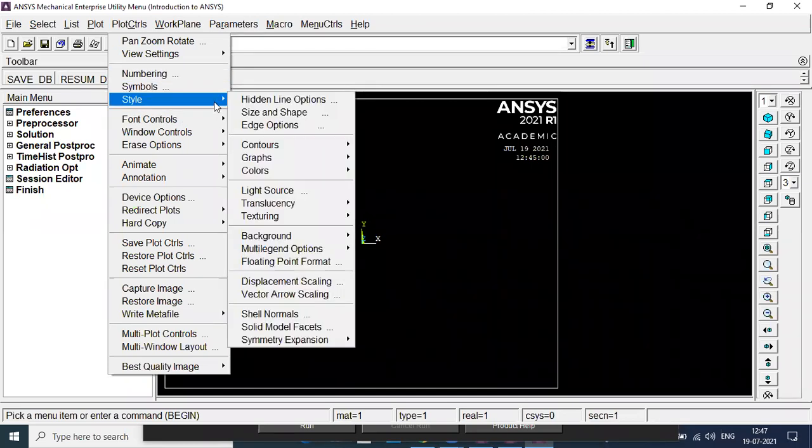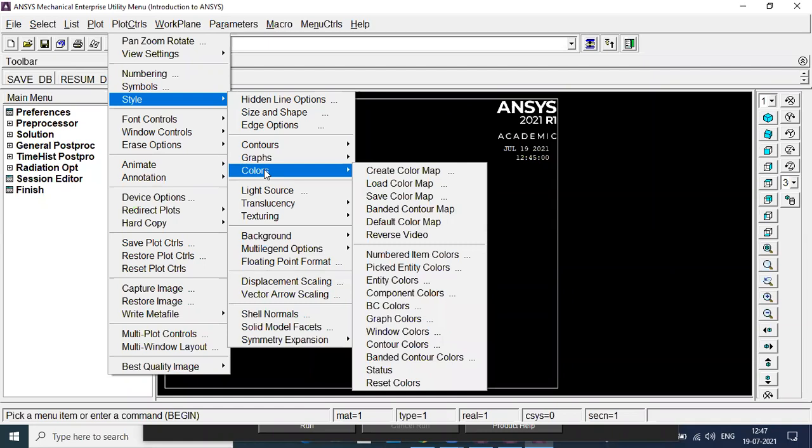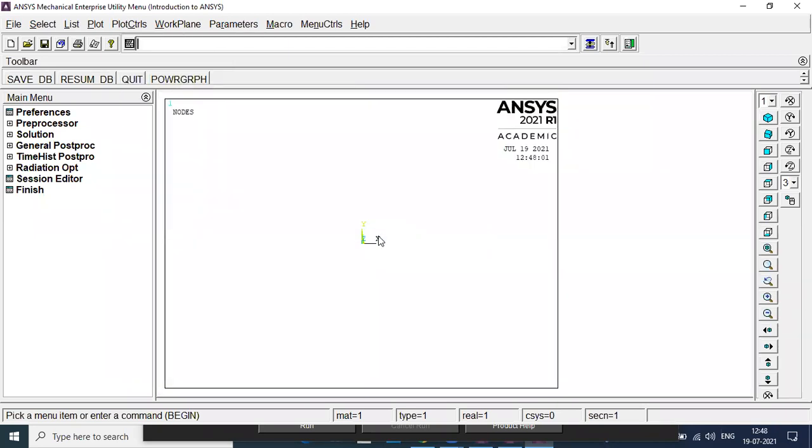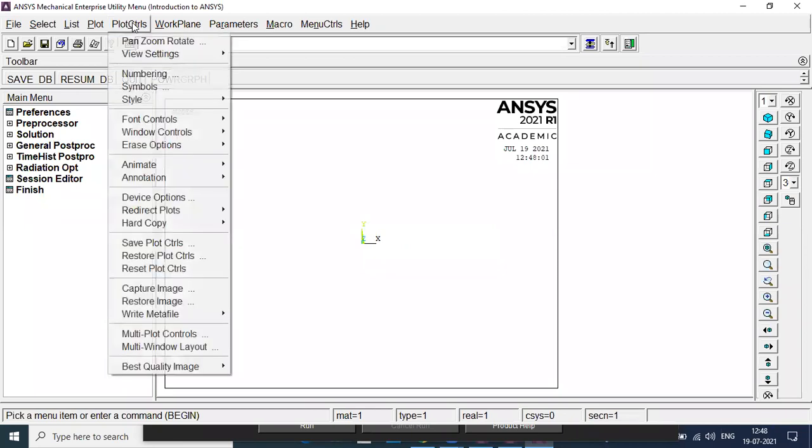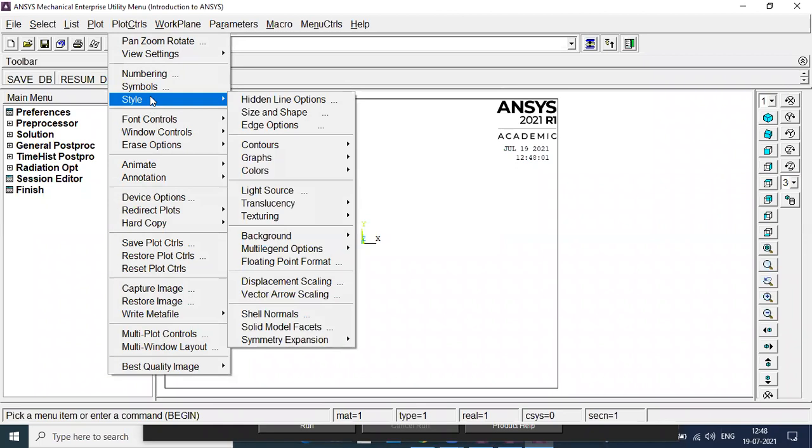Now let me show how to use one of the options. Let's go to style, and then to color. Say the background is black, and I want it to be white. So I'll go to style, then color, then reverse video. Now the background is white. Is that okay? That was just one demo I gave. Similarly, multiple options are available.